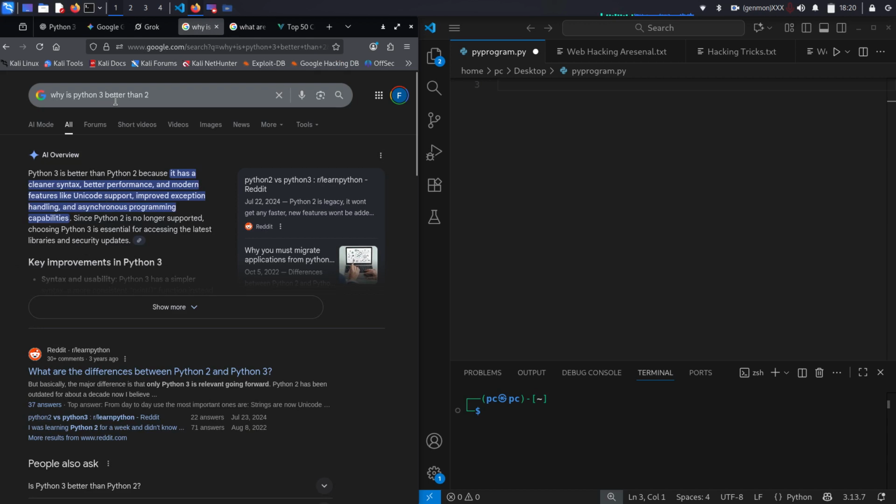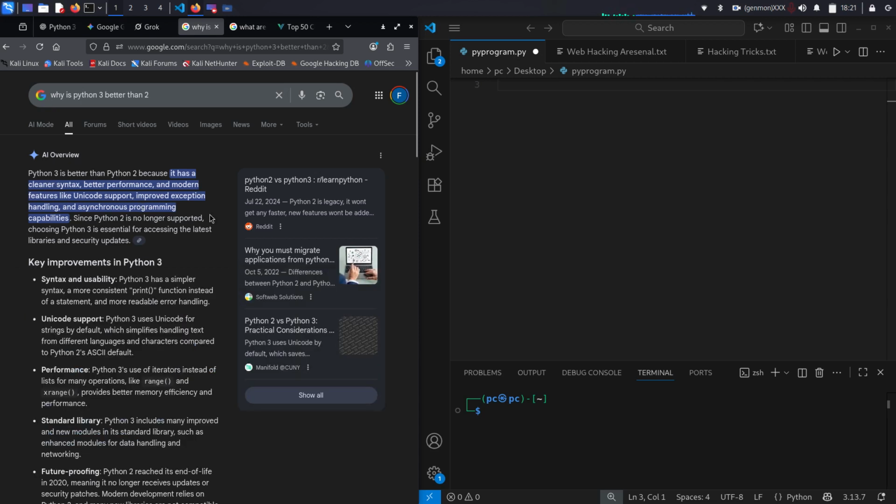So why is Python 3 better than 2? I'll quickly explain why I brought this up. If you guys don't know, Python has been around since the 1990s. And before, Python 2 was the main Python programming version. And I believe it got phased out a couple years ago. So in other words, the developers aren't updating the programming language. So what they did is that they just made Python version 3, which is a lot better, right? So I'm going to read you a little bit of what that is.